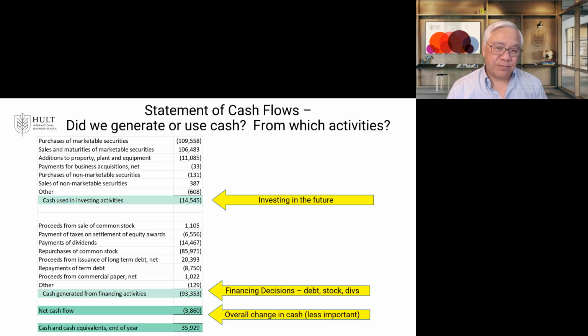And I put less important, not that it's not important to have cash flow, but in terms of what do we learn from the statement? What we learn from the statement is the activities, the three activities. So I don't look to the bottom line on this particular statement. I find much more interesting the subtotals of operating, investing, and financing.